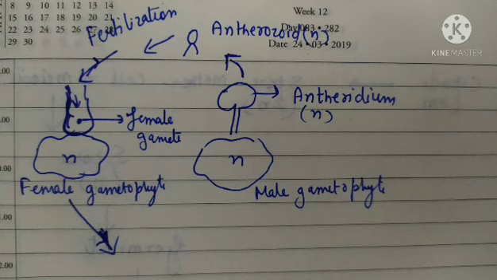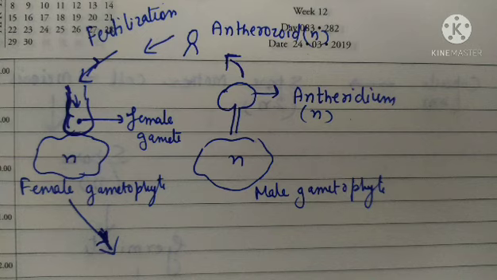This antherozoid is biflagellate, and in the presence of water it will move towards the female gametophyte, which has an archegonium. Inside it there is an egg cell, the female gamete, so the antherozoid will fuse with it. The fusion of male gamete and female gamete is known as fertilization.